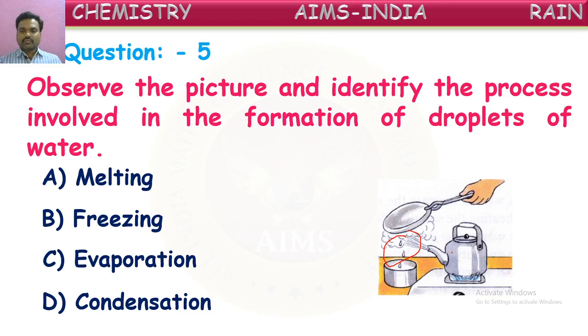First, we have taken certain water in this. We have started heating that. So on heating, this water becomes hot and it converts into vapors. So this is called evaporation. So when these vapors touch the cool plate surface, then the vapors condense to form droplets of water. So the reason behind the formation of these droplets of water from vapors is called condensation. Condensation is the reason for formation of droplets of water. Okay, children?